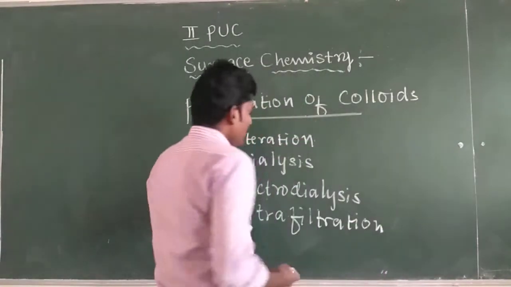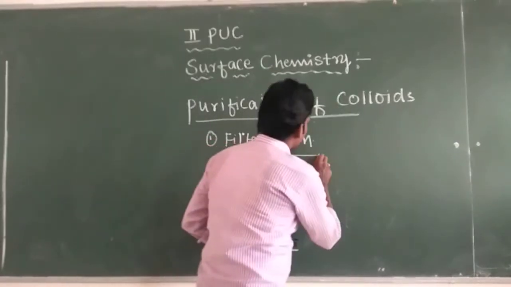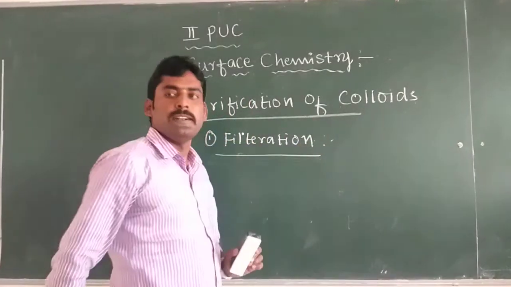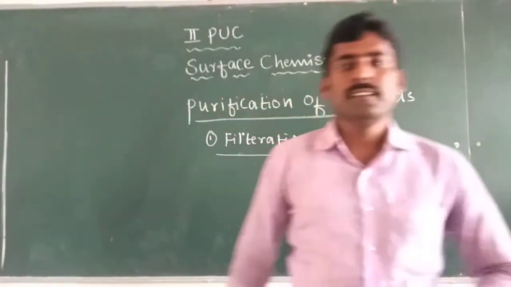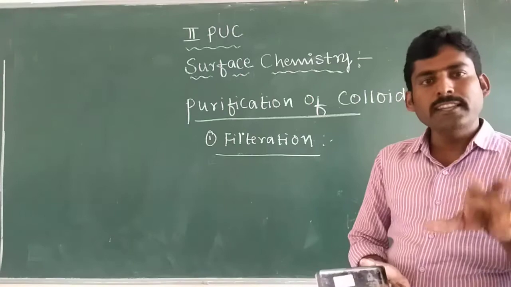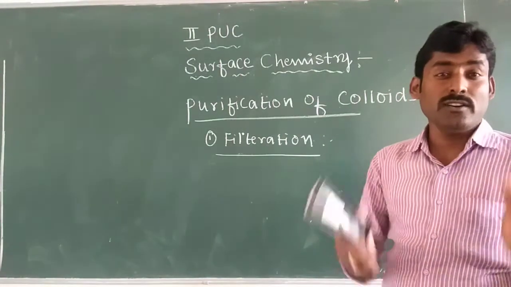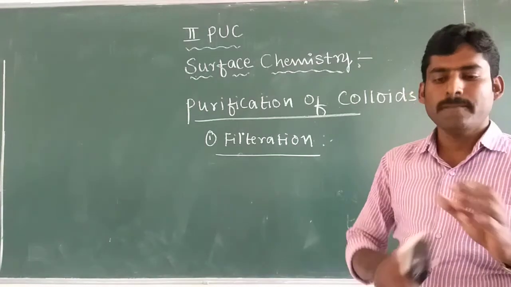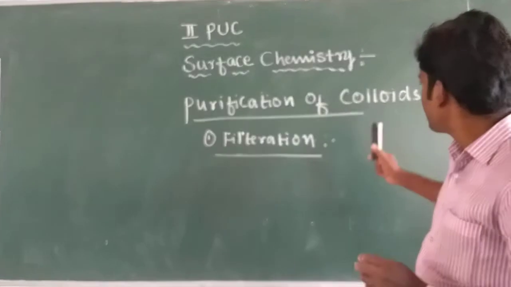The first method of purification of colloids is filtration. Since colloidal particles pass through ordinary filter paper, many large suspended particles can be filtered out from the colloids.